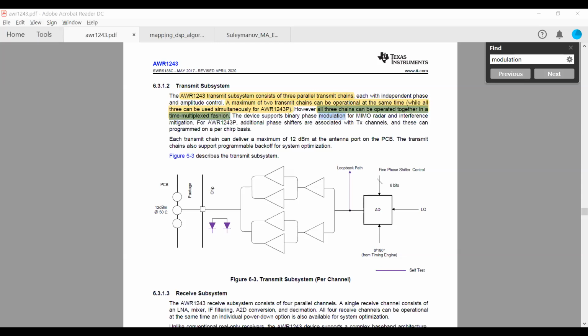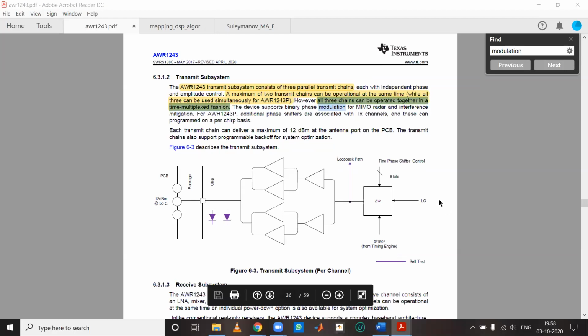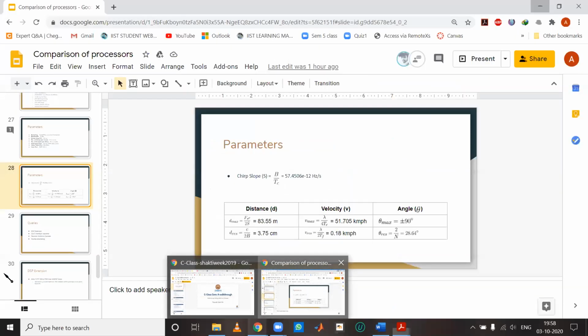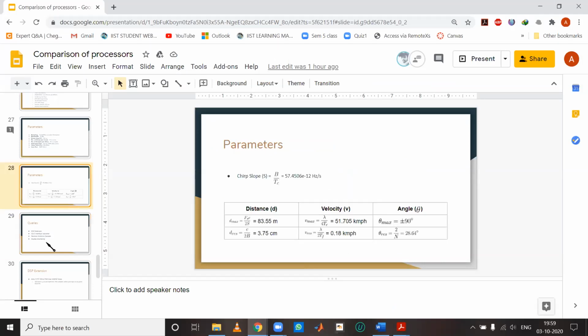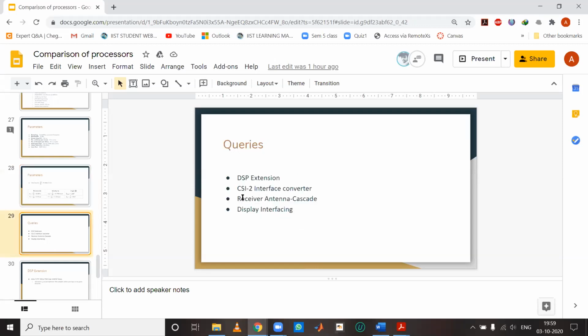Other RF-based transceiver chips are available. Only the processor part we have to find a solution for, and we have to select one processor for our application. Yes, sir. Anyway, once you attend their classes, you will get more idea. Yes, sir. And sir, if we are not able to use the virtual antenna concept, we can go for cascading also. Okay.